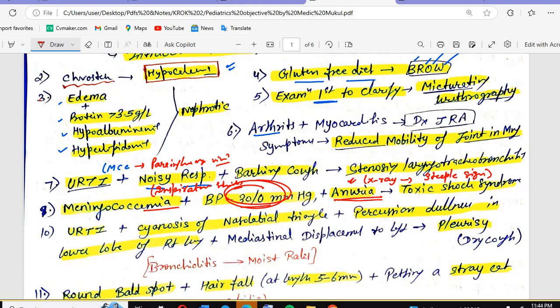There will be sharp chest pain that worsens with inspiration or coughing. Sharp chest pain worsening with inspiration or coughing is seen in pleuritis. What is the most common cause? The most common cause again is viral infection. We'll see sharp stabbing chest pain worsening with deep breathing, cough or movement. Okay, and along with that you will see a pleural frictional rub on auscultation.